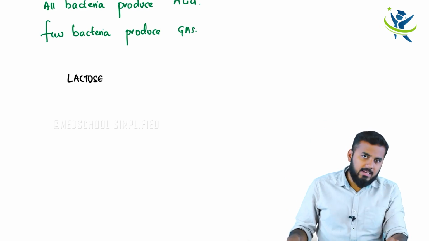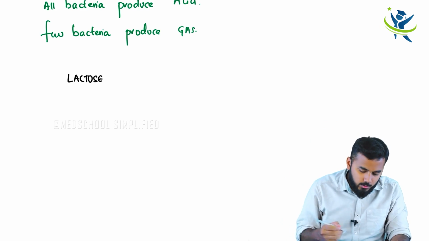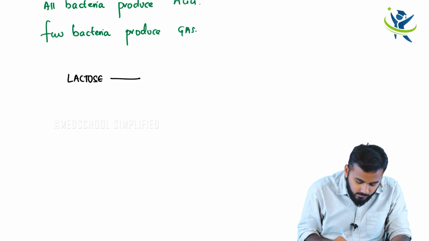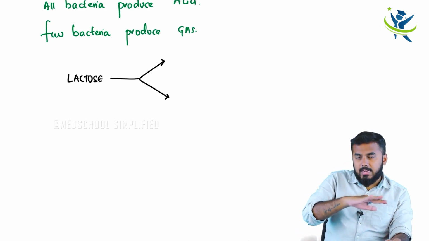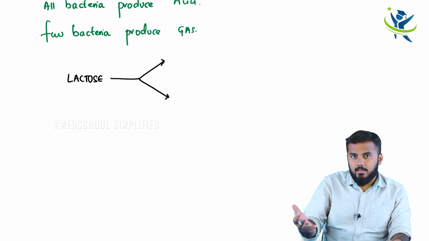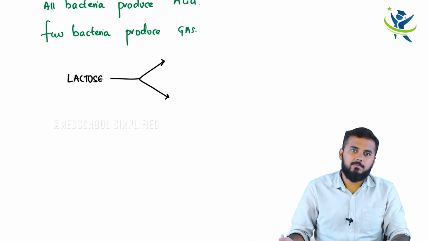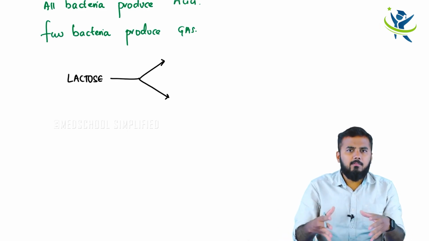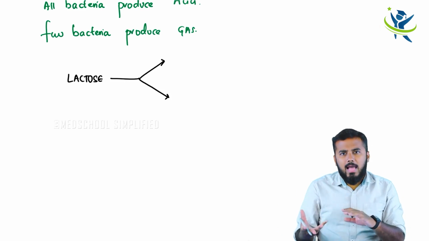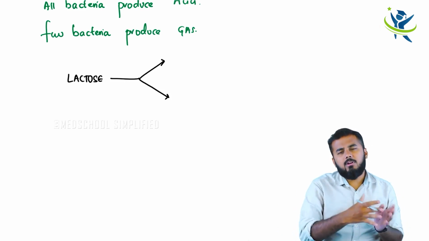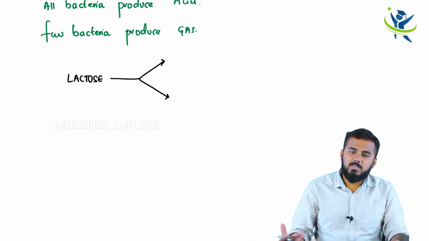After adding the bacteria into that lactose solution, if this bacteria converts that lactose into acid, then that entire lactose solution will turn pink in color. If that bacteria cannot convert lactose into acid, it will convert lactose into gas. Then you cannot see any color discoloration, it will be the same.